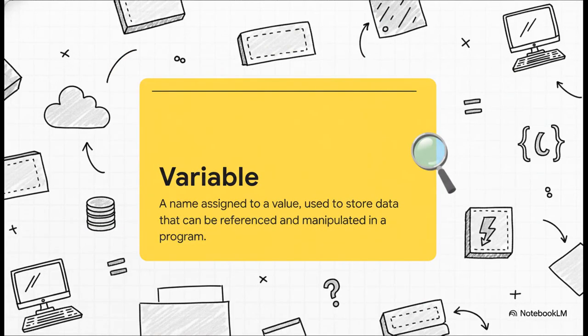The absolute easiest way to think about a variable is just as a labeled box. That's it. You give the box a name, and then you put something inside: a number, some text, whatever you need. It's a really simple idea, but it's the foundation of everything. A placeholder for data that you're going to want to use and probably change later on.